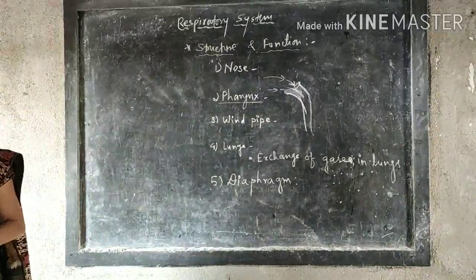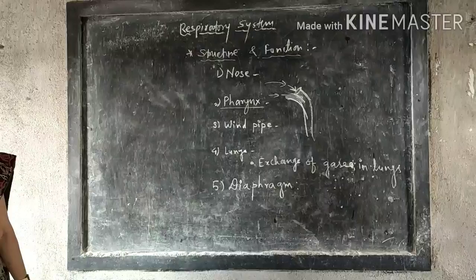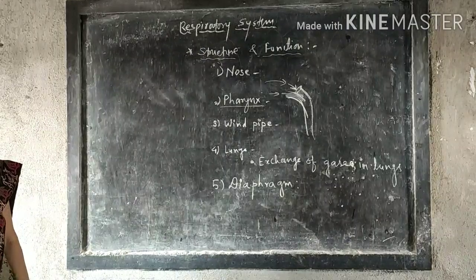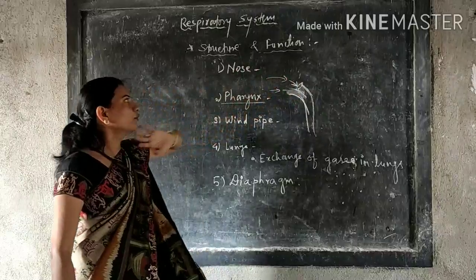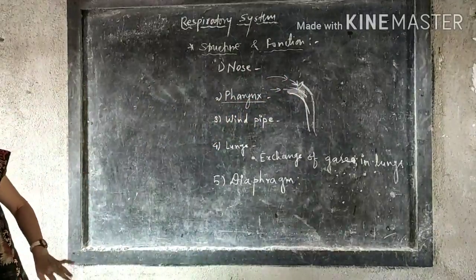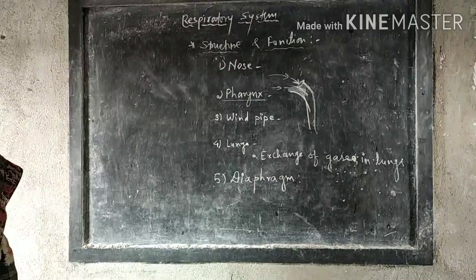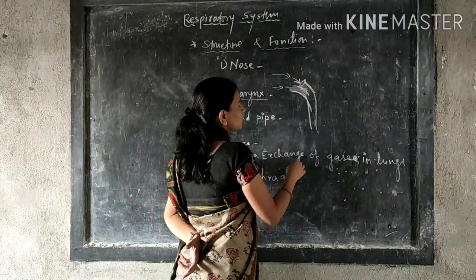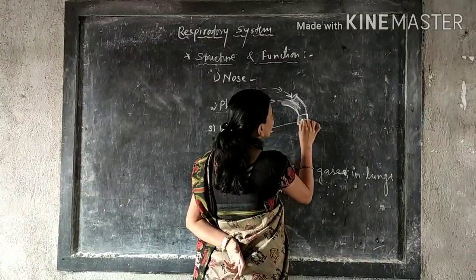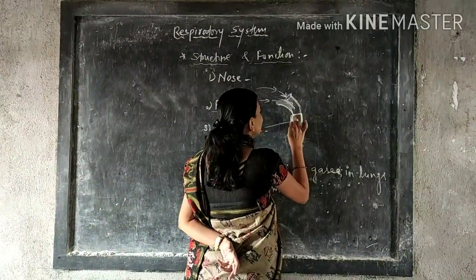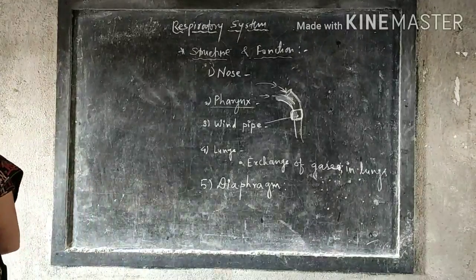This lid closes the windpipe while food passes into the food pipe, thereby normally preventing the entry of food particles inside the windpipe. And the next is the windpipe. The windpipe is swollen at the beginning due to the sound box. Here, the sound box, which in Marathi you call the voice box. This box is very important in the respiratory system of a human being.